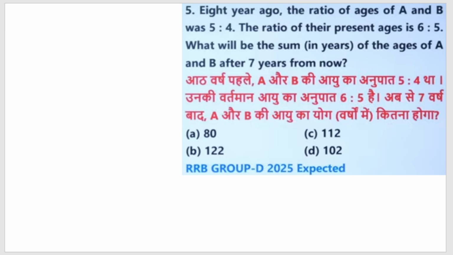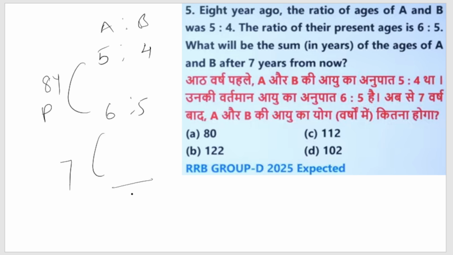The next question is: 8 years ago, the ratio of the ages of A and B was 5:4. The ratio of their present ages is 6:5. Here it is an 8 year gap. What will be the sum of the ages of A and B after 7 years? So after 7 years we have to find the sum of the ages of A and B.